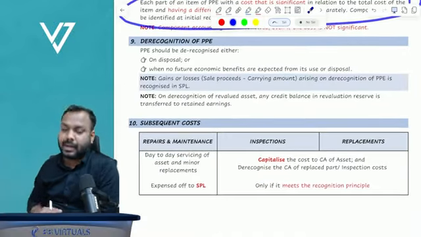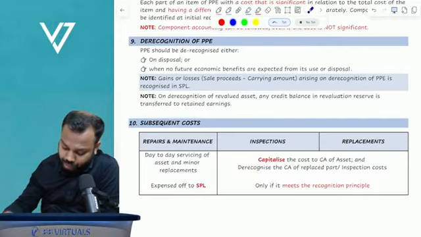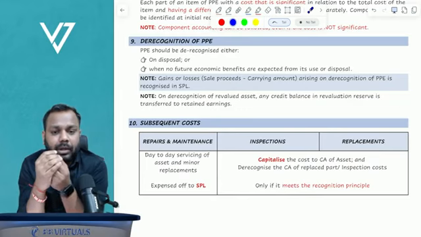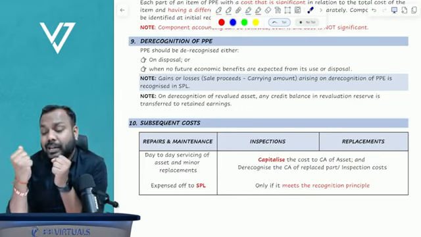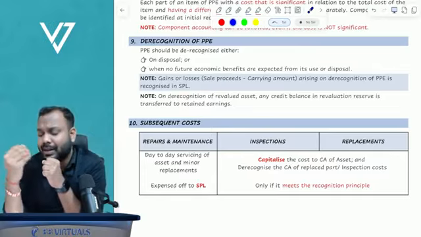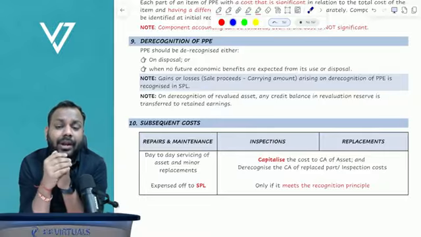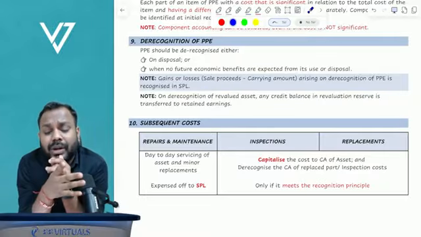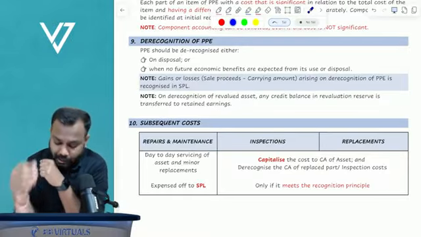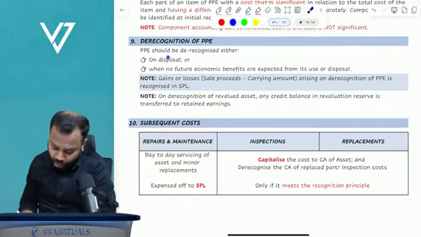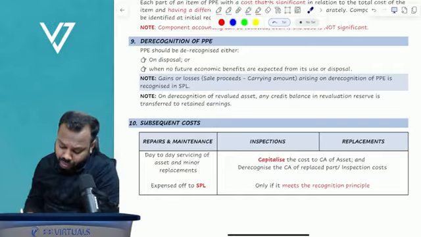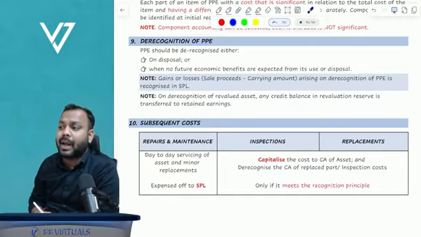Now, what is derecognition? The standard goes on to state that when you dispose of, that is, when you sell the asset, derecognize the asset. Or when there are no further economic benefits available from the asset, then also derecognize the asset. So basically, when you dispose of the asset or when there are no economic benefits available from it, we should derecognize the property, plant and equipment.